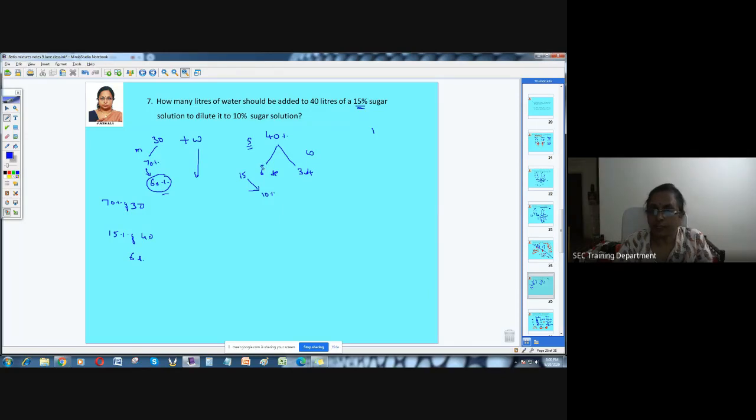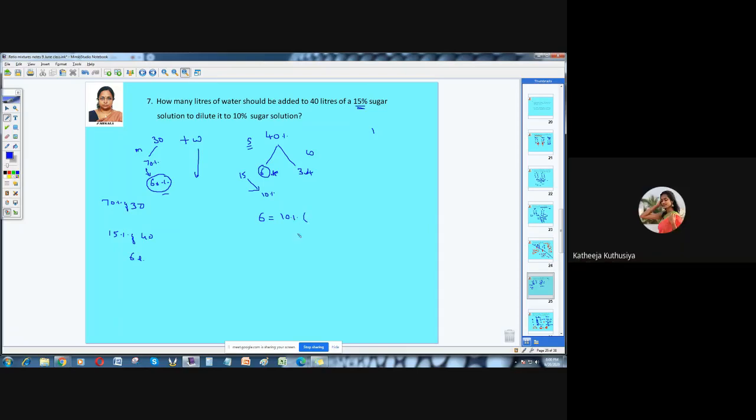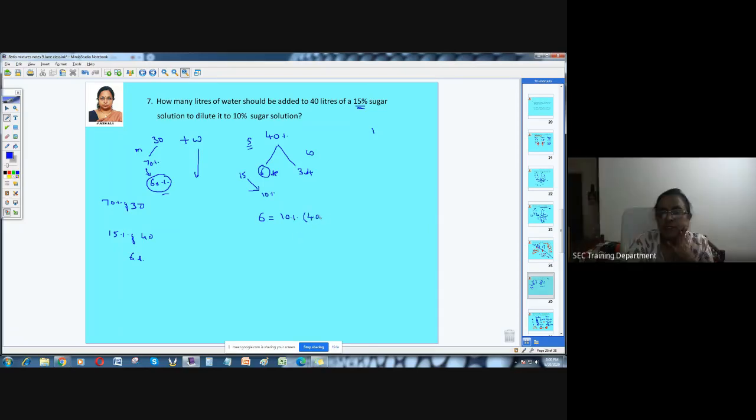So the sugar which we have put, that 6 liters, 6 kg or 6 grams, whatever it is, 6 is the quantity. That quantity is not going to change even if you add some more water. So you can do this by the first method which I gave you. 6 is now going to be 10 percent of what? 40 plus X. What is that X? That is the water we are going to add.